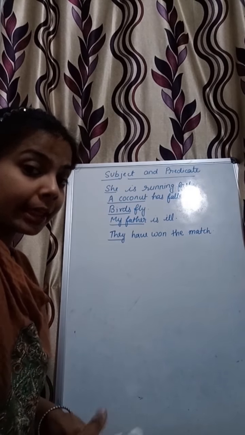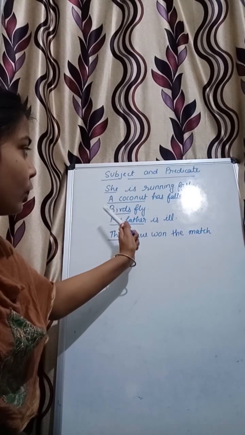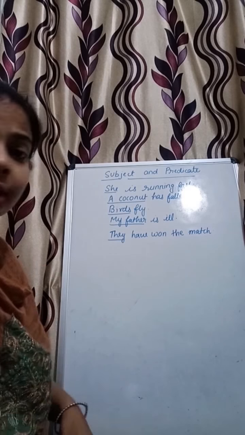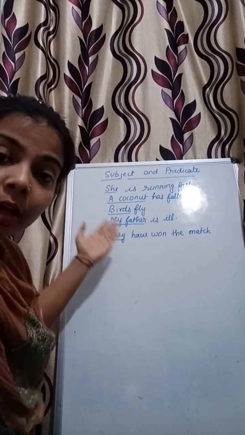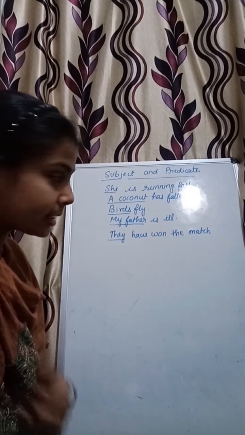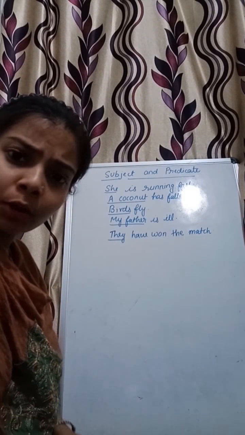Now, if you once again see these sentences: she is running fast, a coconut has fallen, birds fly, my father is ill, they have won the match. As I have discussed, the noun or pronoun which performs any action is known as a subject. Now, what is the rest part or the remaining part of the sentence?